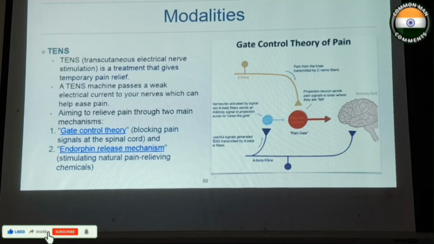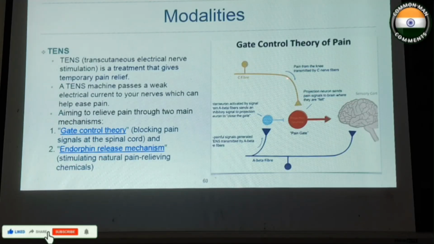So modalities include TENS. There is a pain pathway. These are C fibers and A beta fibers. These are the non-myelinated fibers. These are the myelinated fibers. So myelinated fibers have more speed compared to the type C fibers.